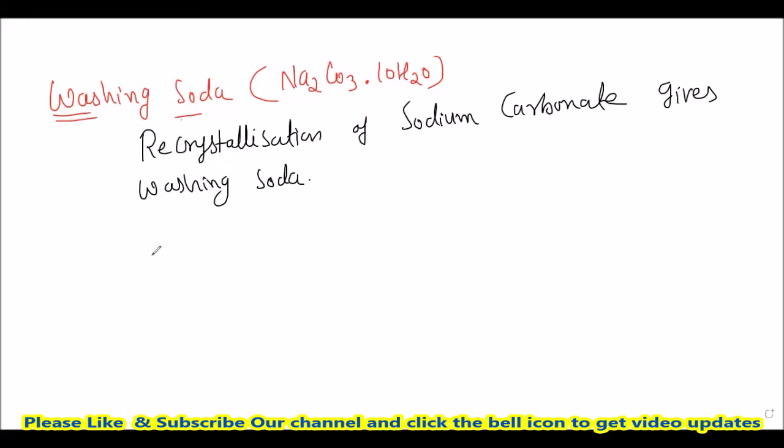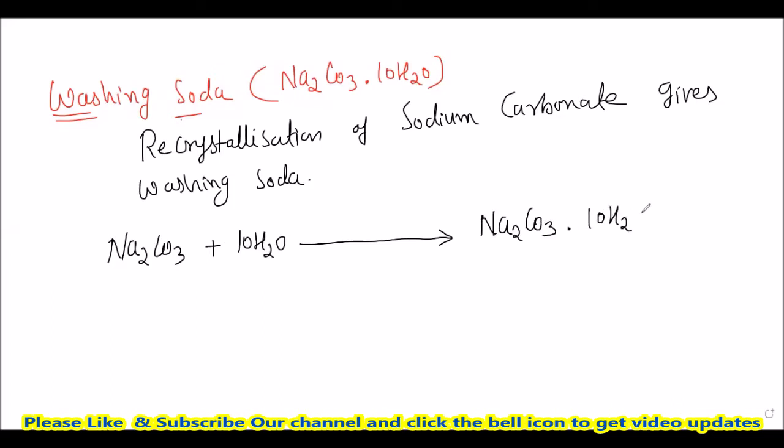Recrystallization is nothing but the addition of water. Sodium carbonate, when we add 10 molecules of water, that is called recrystallization. We are adding the water. These 10 molecules of water are the fixed water molecules present in the sodium carbonate. So sodium carbonate, when we add 10 molecules of water, gives you the washing soda, nothing but Na2CO3.10H2O. And this is called washing soda.